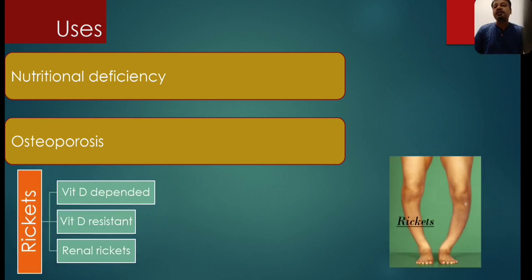And third is rickets. Now rickets are of different types. First is vitamin D dependent rickets. As the name suggests, we have to give vitamin D in that rickets. Second is vitamin D resistant rickets. Here the receptor for vitamin D has altered and it is not responding to the normal dose of vitamin D, and we have to give a very high dose of vitamin D in that type of rickets. Third one is renal rickets. It is due to increased excretion of calcium from the kidney, and we have to give calcitriol as there is a problem with the kidney.